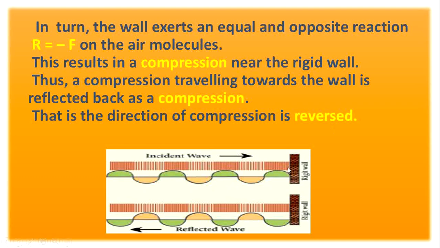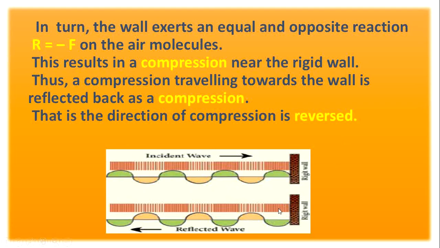At the rigid wall, only compression takes place. Thus a compression traveling towards the wall is reflected back as a compression. When the wall produces the force, again only a compression travels back from the wall. So the reflected wave is also a compression. That is, the direction of the compression is reversed.